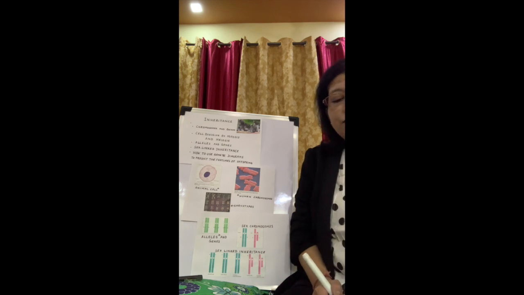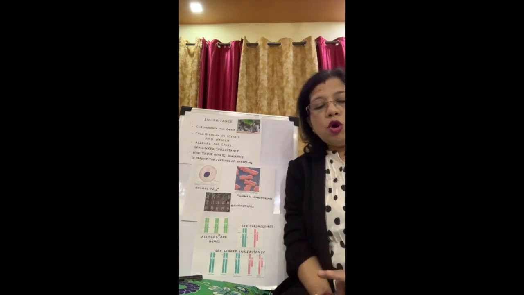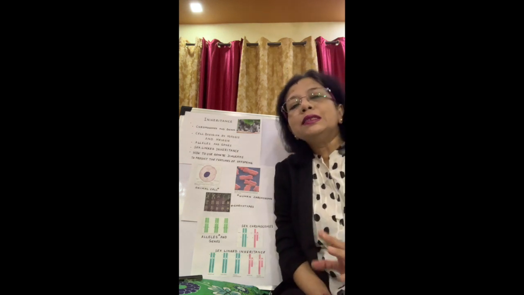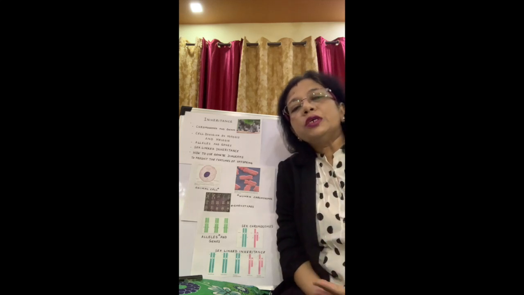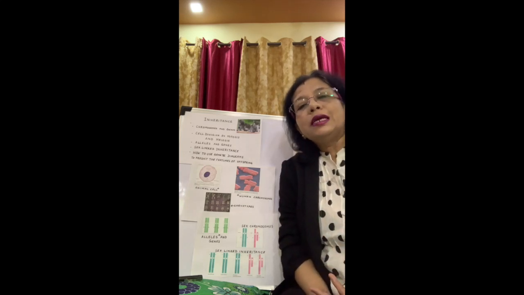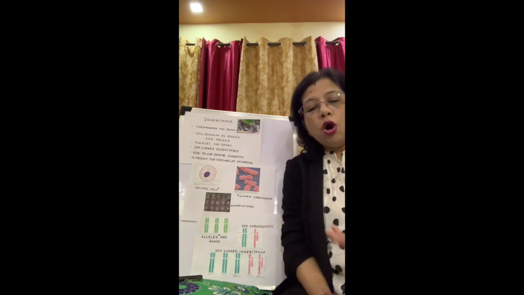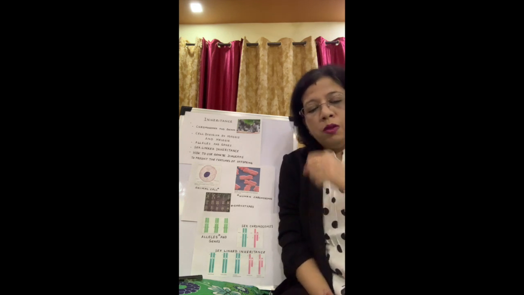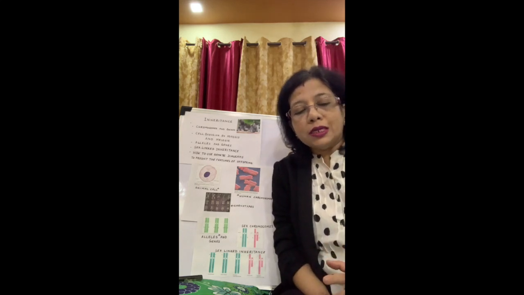Now during cell division, the nucleus divides by two processes. One is mitosis and the other is meiosis. The autosomes, that is the characters which are responsible for your external features other than the sex organs, like your height, your face characters, or your complexion, all these are divided by the process of mitosis, while the sex chromosomes divide by the process of meiosis.